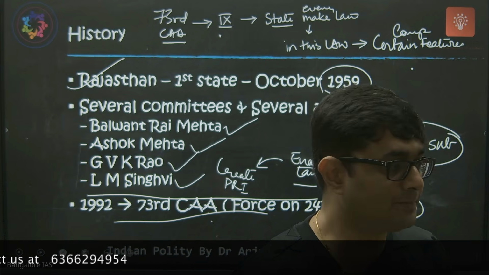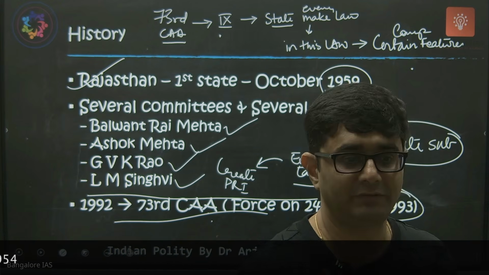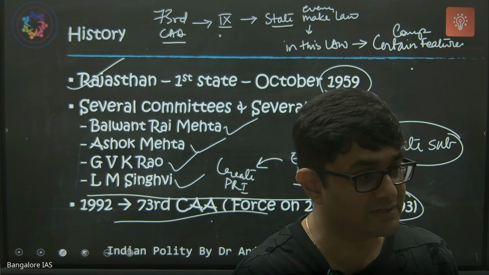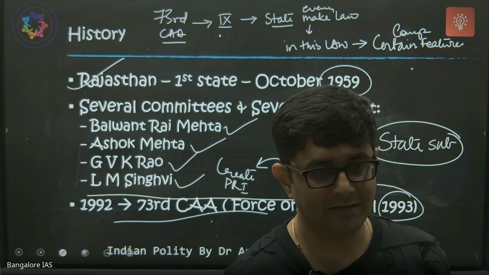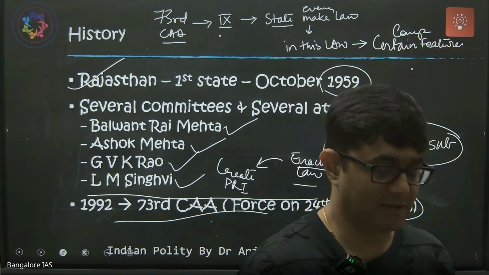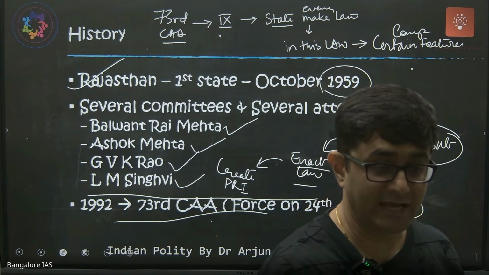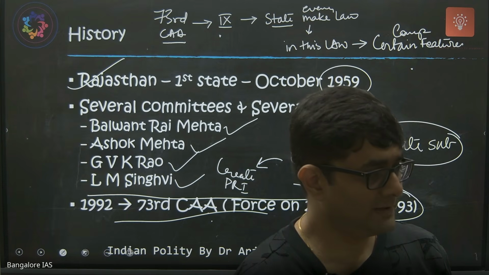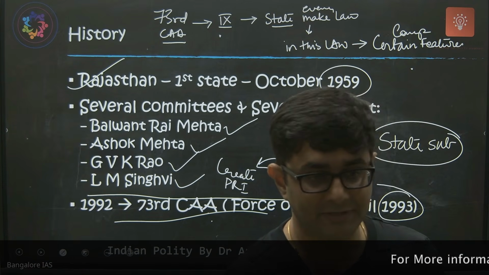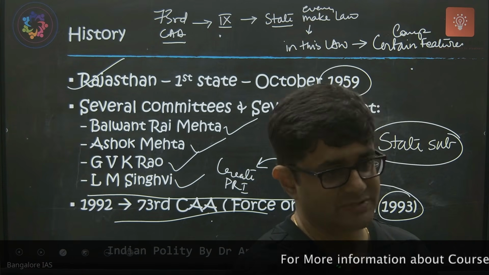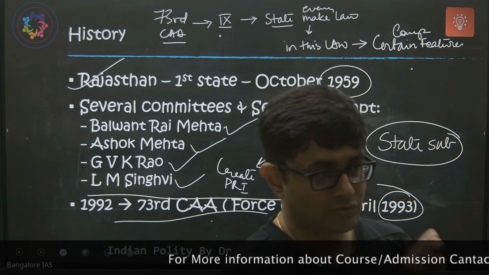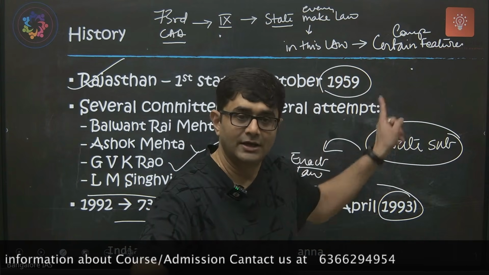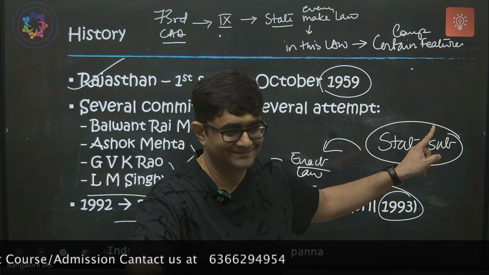There are some compulsory provisions under elections: they must be held once in 5 years. If panchayats are dissolved, elections should be held within 6 months. Reservation should be given. There are other provisions which we will see tomorrow. Those provisions have to be there in the state laws.